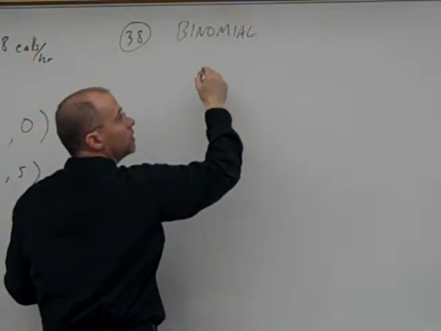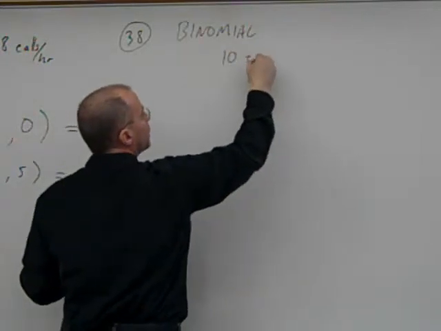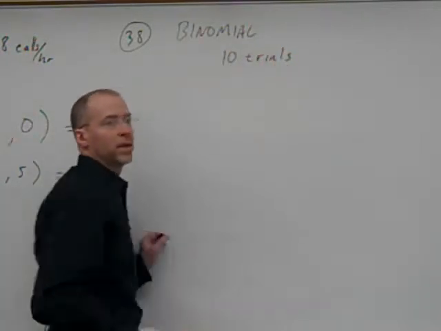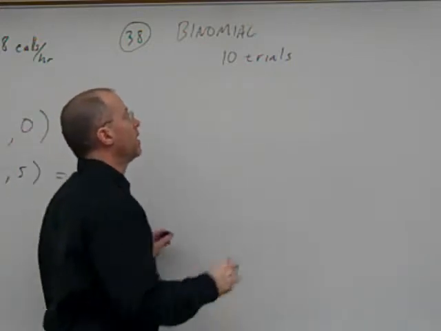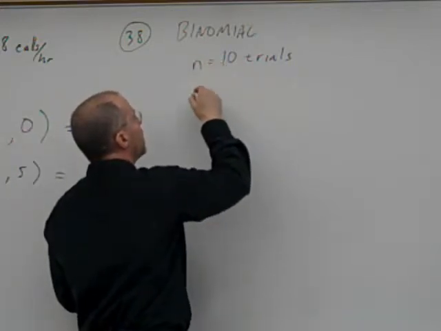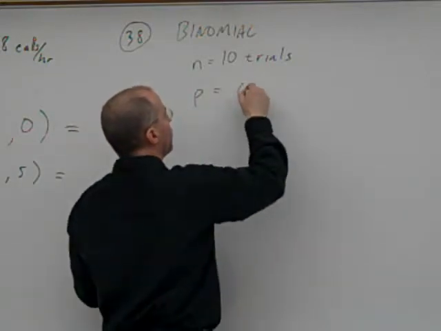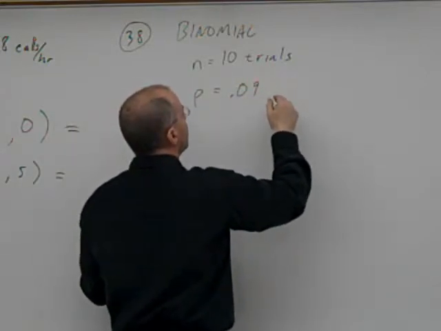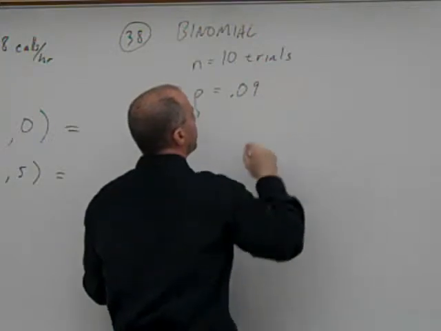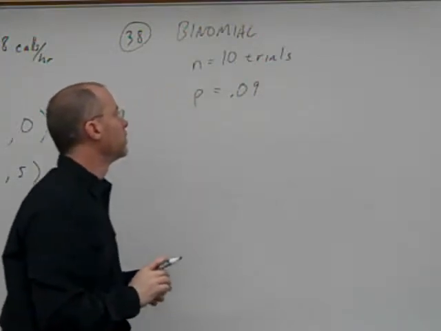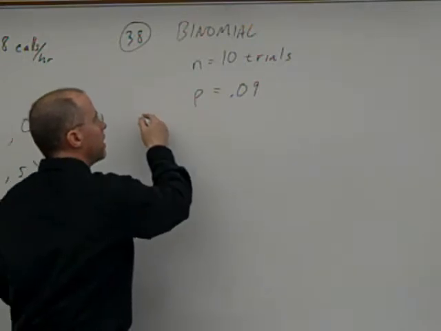There are 10 trials, because we're talking about the next 10 times the telephone rings, and that's n, and the probability of success is 9%, 0.09 from mom.